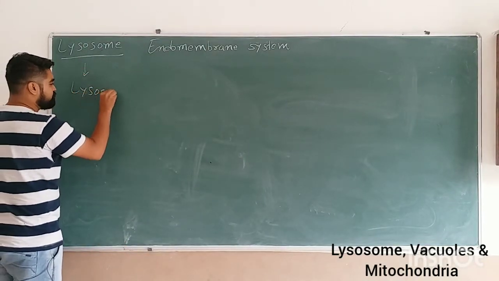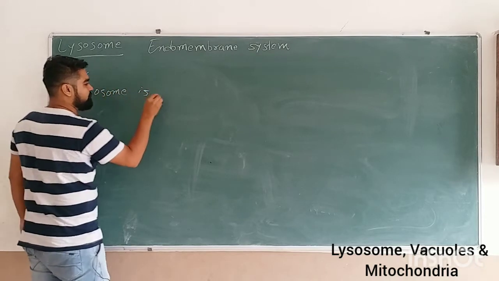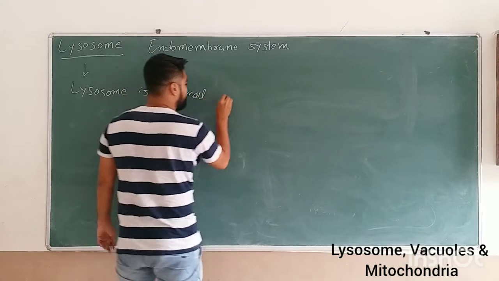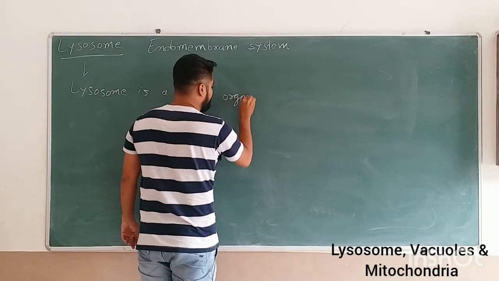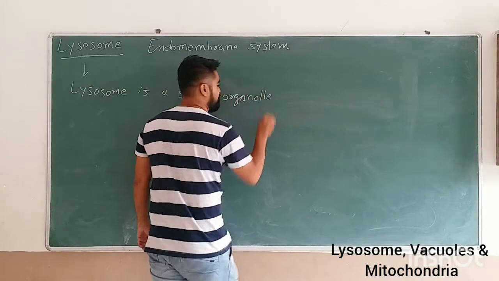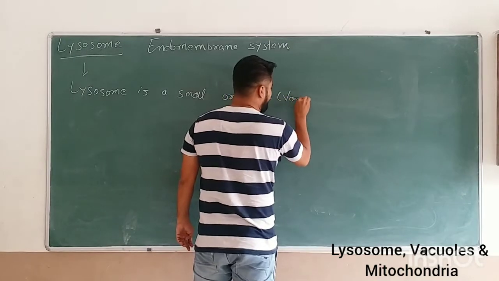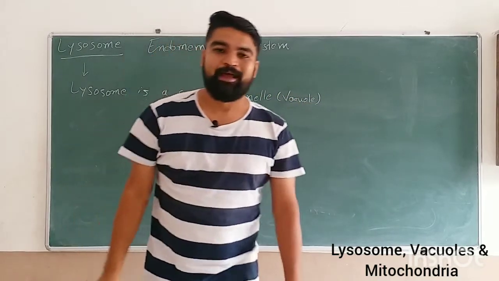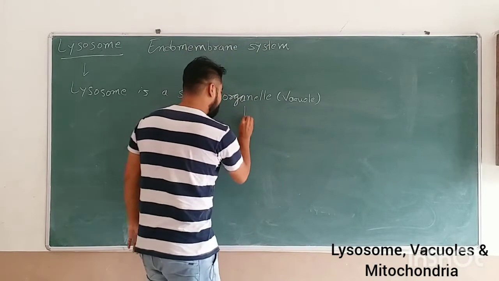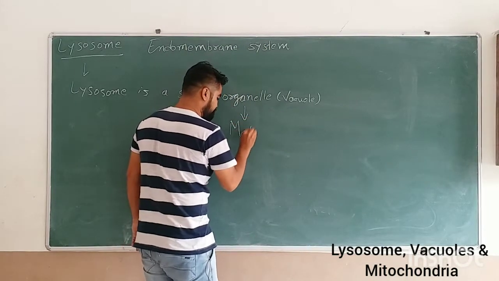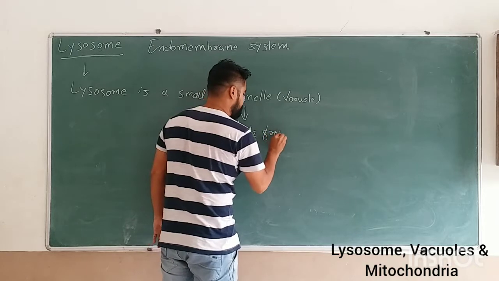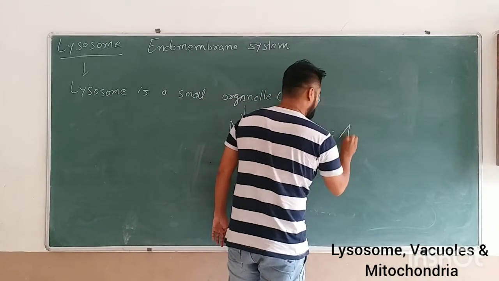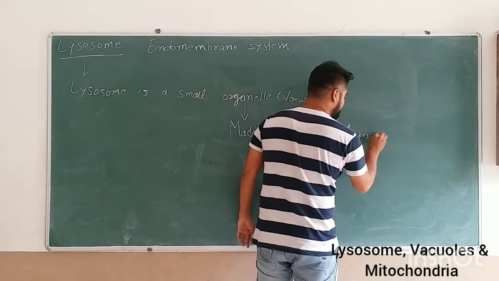Lysosome is a small organelle which is also a kind of vacuole type. It is a small vacuole type organelle only, and they are made from the Golgi apparatus.